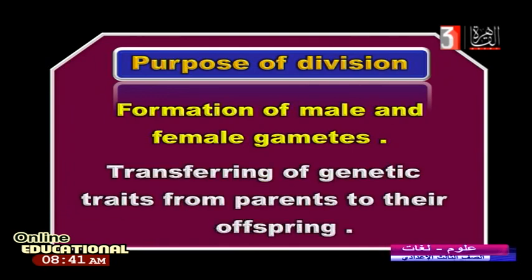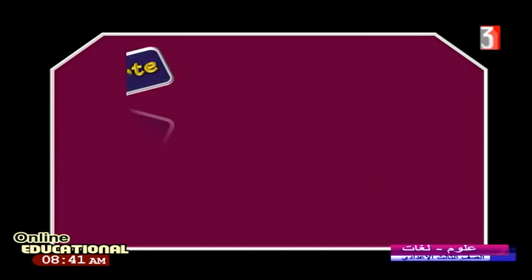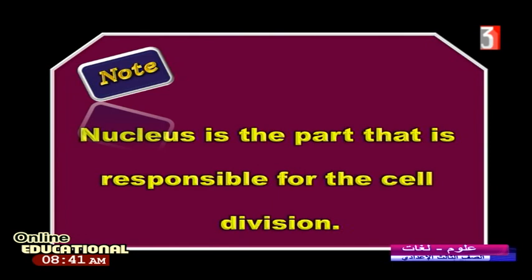So, transferring of genetic traits from the parents to offspring. Offspring here means embryo. It means the baby before it is born. So good genetic traits can be carried by gametes to form a new offspring. After that, I have an important note for you. You must know the nucleus is the part that is responsible for cell division.